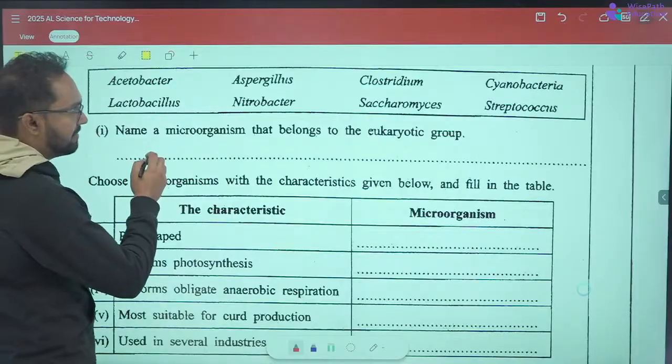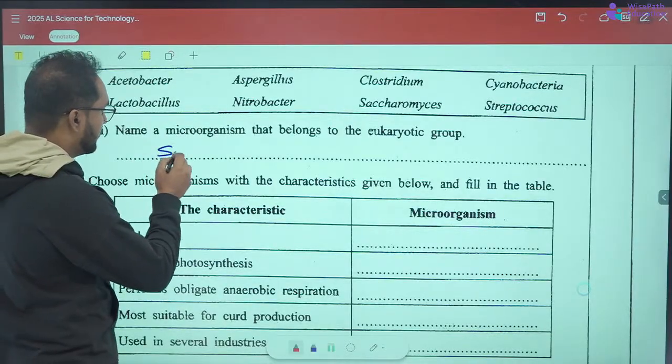So Aspergillus and Saccharomyces, as fungi, belong to the eukaryote group.